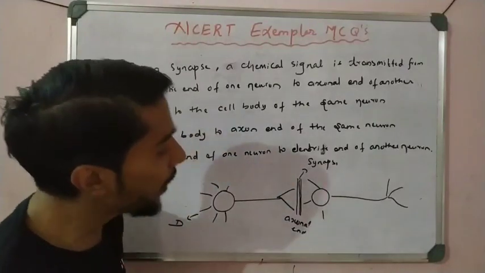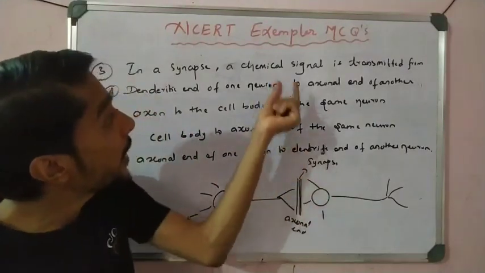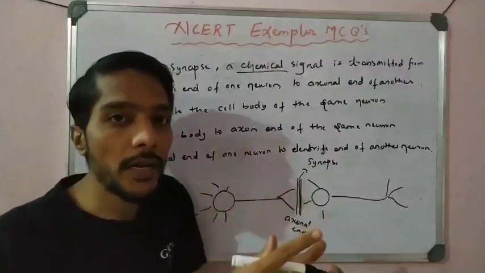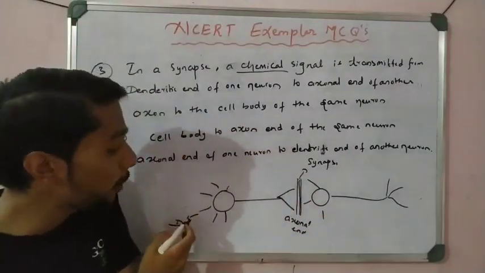See here, chemical signals are converted. First it is an electrical signal which comes from the dendrite.